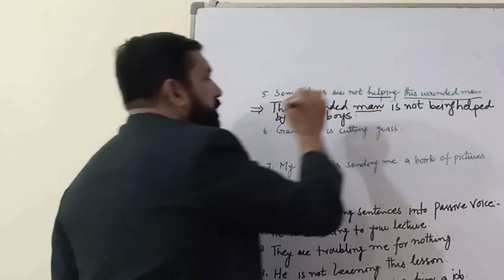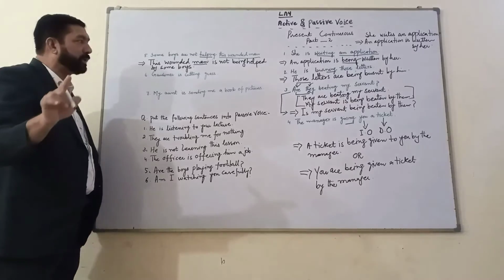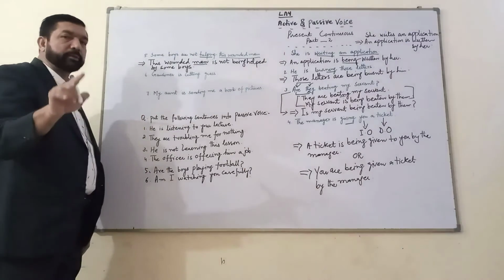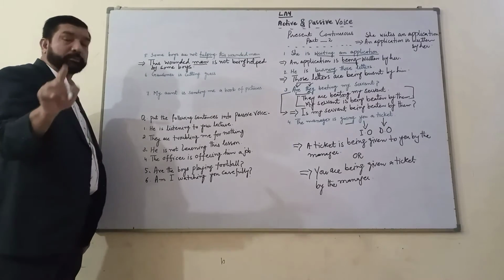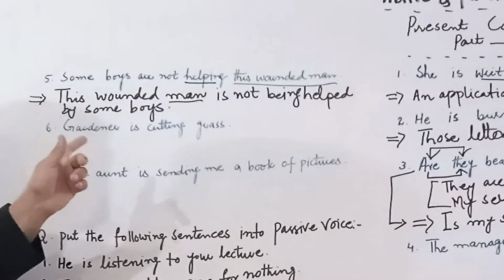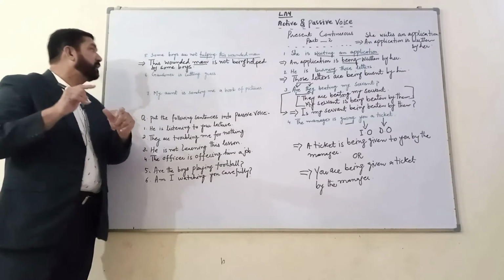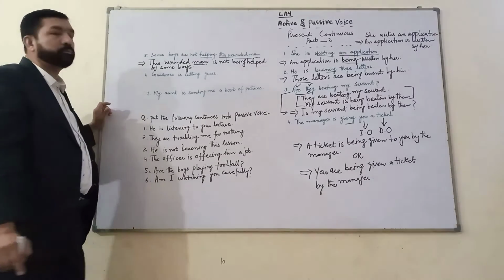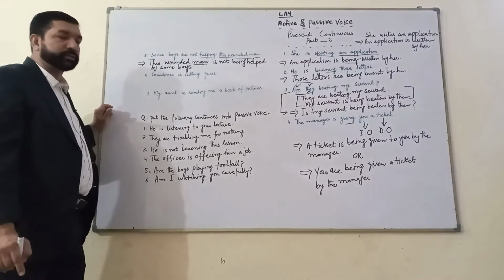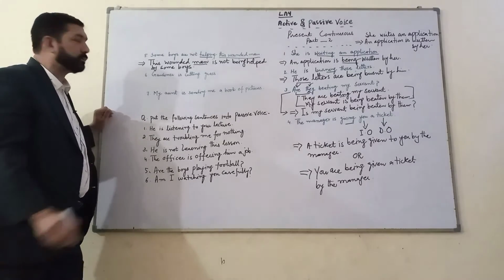अब उर्दू भी सुन लें इसकी. Some boys, कुछ लड़के are not helping this wounded man. इस जख्मी आदमी की मदद नहीं कर रहे हैं. This wounded man, ये जख्मी आदमी is not being helped. उसकी मदद नहीं की जा रही है by some boys, कुछ लड़कों के जरिए से. Let's see the sixth one, that is very very important.